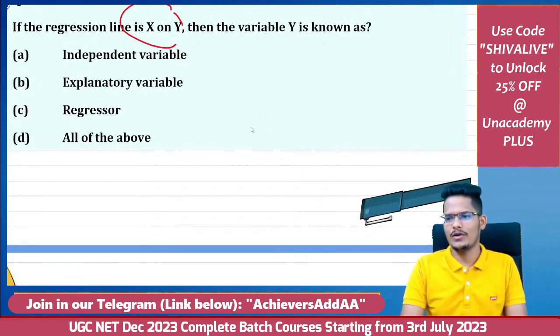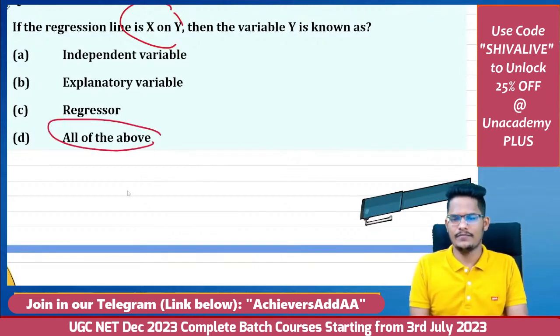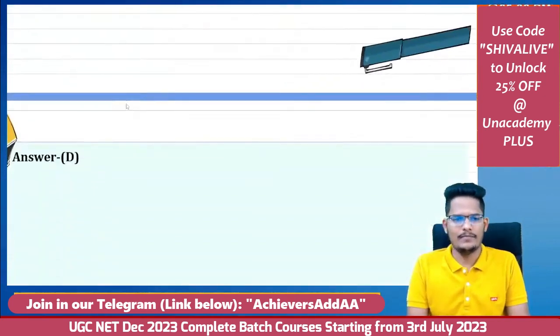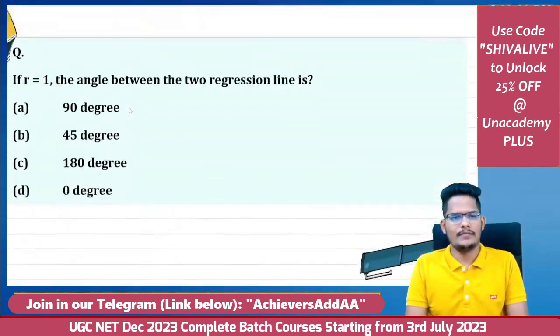Option A. Okay, very good. Everybody under the trap? Option D is the correct answer, because the independent variable is also known as explanatory, which is trying to explain the reason, that is a cause, and that is also called a regressor.